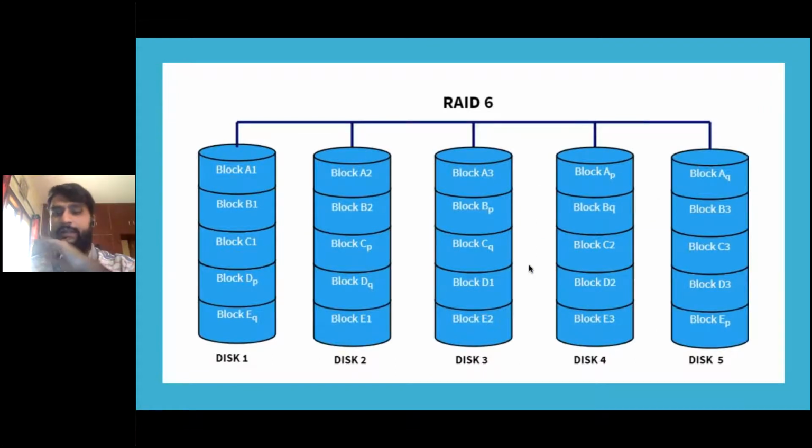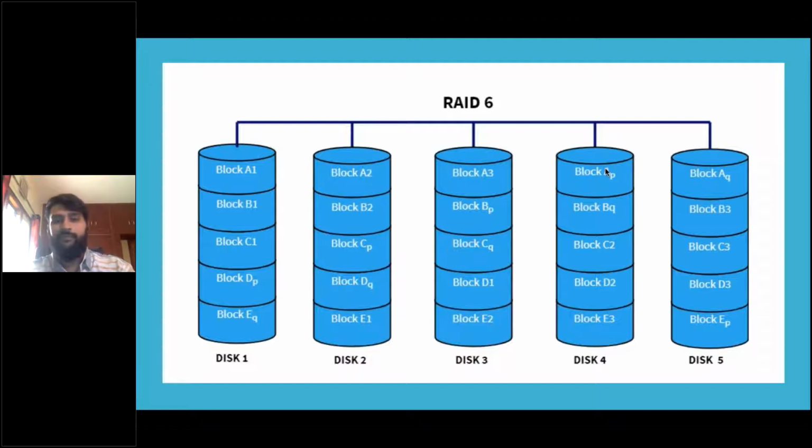Now let's look at RAID 6. Just like RAID 5, the parity is distributed, but if you observe, there is one more thing going on here. In block A, there is A1, A2, A3, A parity P and A parity Q. There are 2 parities for the same row, instead of 1 parity. This can handle 2 disk failures.